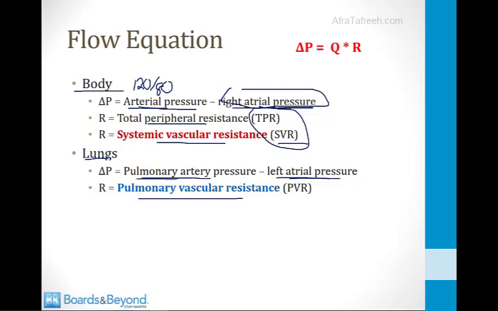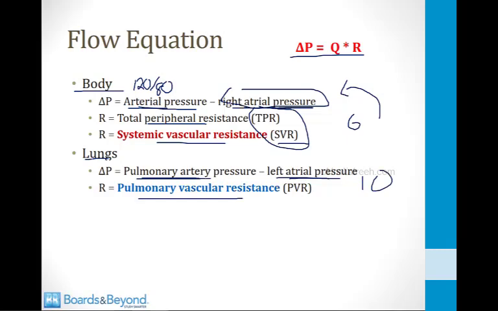The same problem comes up in the pulmonary arteries. A normal pulmonary artery pressure is about 24/12. So what single number are we going to use for the flow equation? This is not so much of a problem in the right atrium or the left atrium. Pressure fluctuates slightly in the right atrium, but it's very close to a single number pressure of about 5 or 6. In the left atrium, the pressure also fluctuates very slightly, but it's very close to a mean number of about 10 or so.